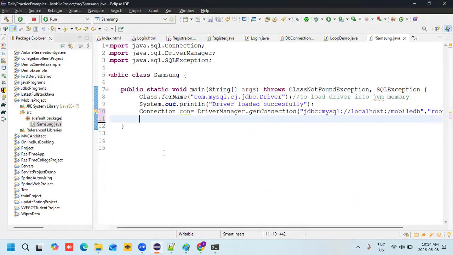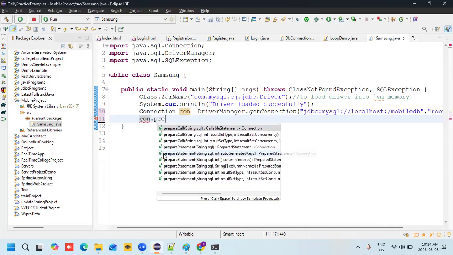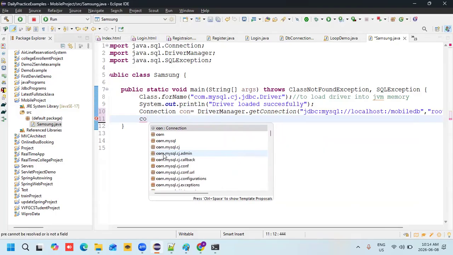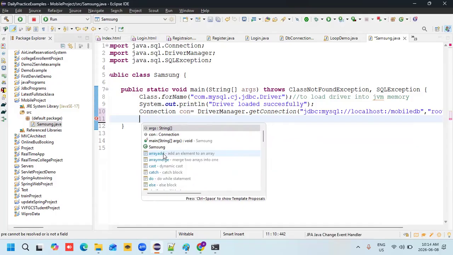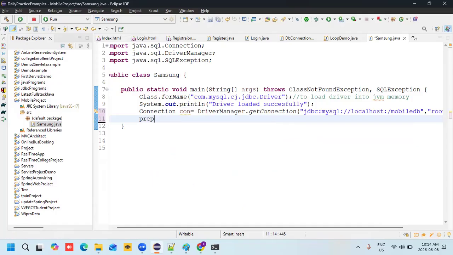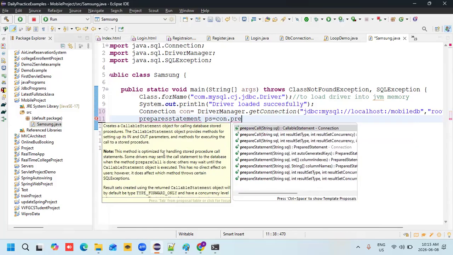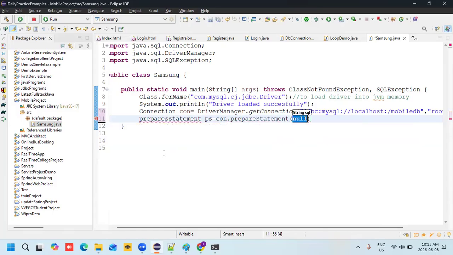How can I get con.prepareStatement? Yes. What is the next step I should do here now? So I need to prepare the statement.